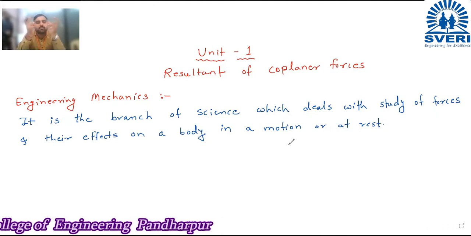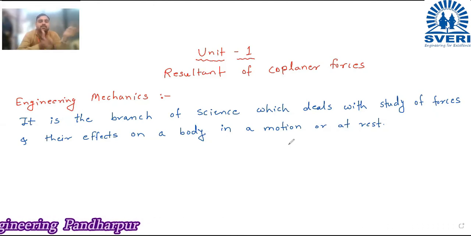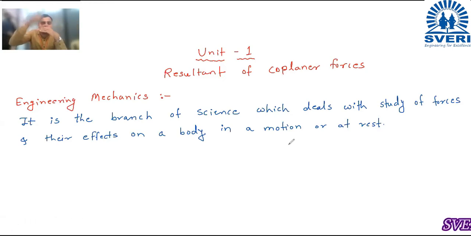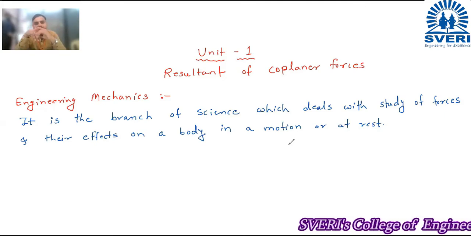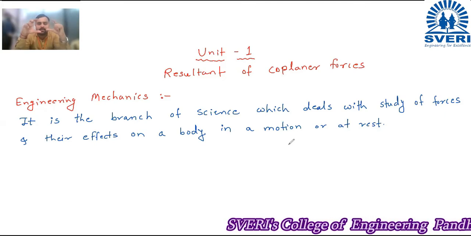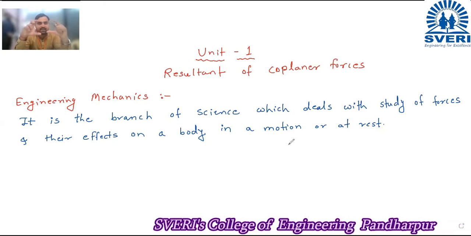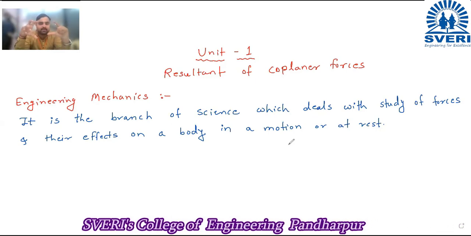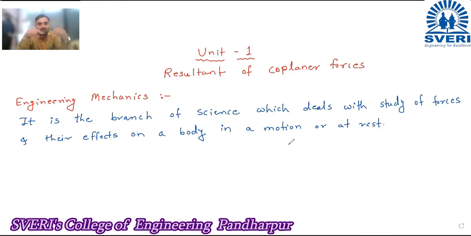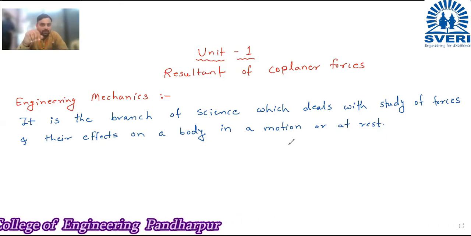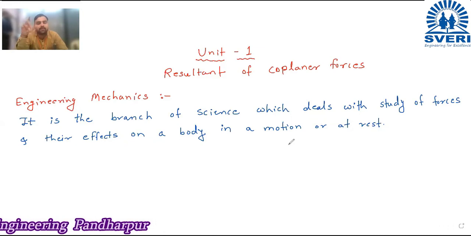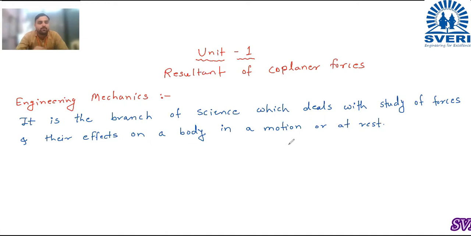Forces act upward, downward, left, right, and the block may be at rest or moving, it doesn't matter. We will study the effect of those forces on that body. So this is the definition of engineering mechanics. Once again I will read.